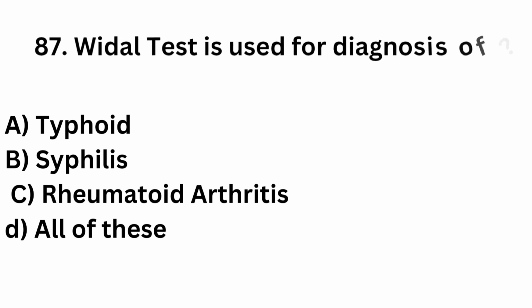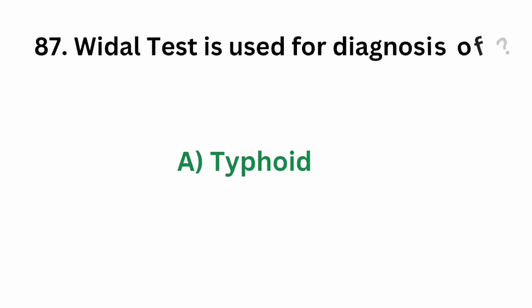Question number 87. Vidal test is used for the diagnosis of option A typhoid, option B syphilis, option C rheumatoid arthritis, option D all of these. Vidal test is used for the diagnosis of which of the following condition? The correct answer is option A typhoid. Vidal test is used for the diagnosis of typhoid.